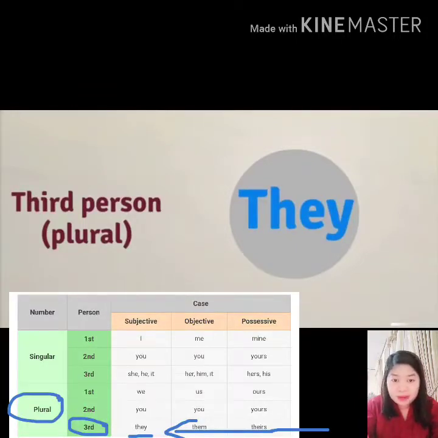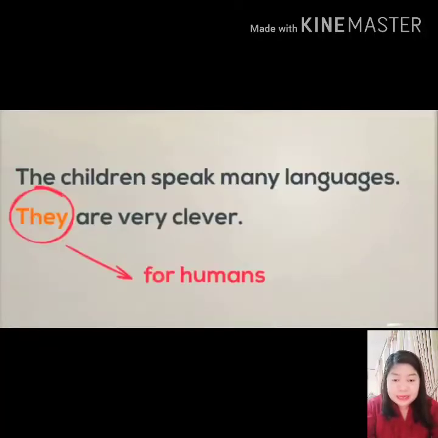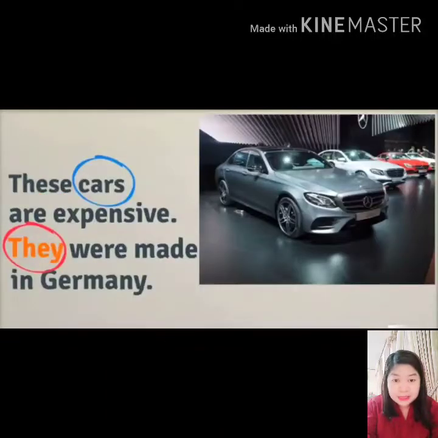We can replace many people, places, animals, or things, more than one, to become they. For example, the children speak many languages. They are very clever. They here belongs to humans, the children. Look at this picture. These cars are expensive. They were made in Germany. They here belongs to things, cars.